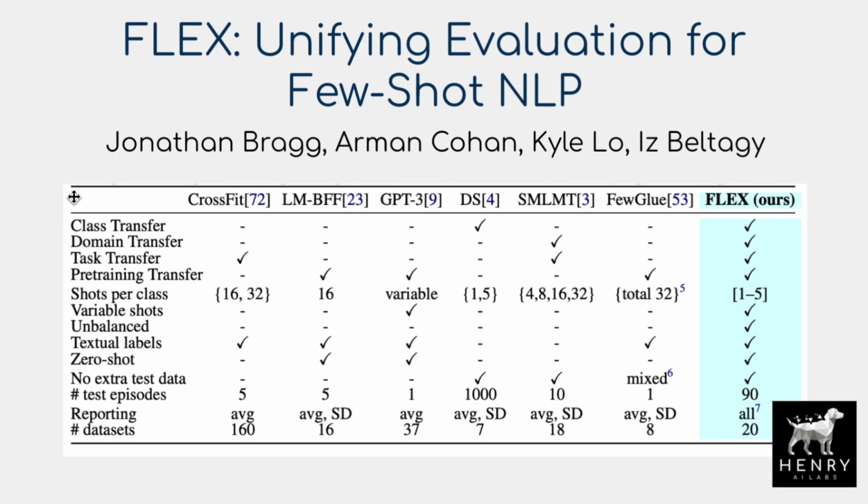Class transfer is, say, in Omniglot, where you sample, say, 4 different characters to form an alphabet, and then you see a new character and you have to transfer to learn this new class, this new type of character quickly. Domain transfer: say you train on news articles and now you're evaluated on scientific papers. Task transfer: what you're doing with the data is totally different. You go from, say, natural language inference to question answering, something like that.